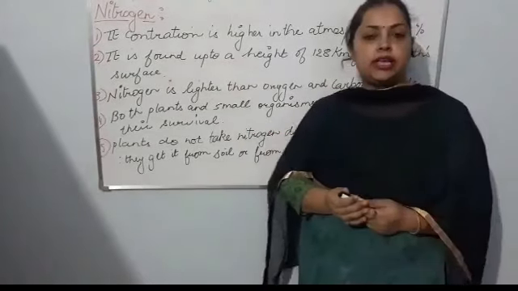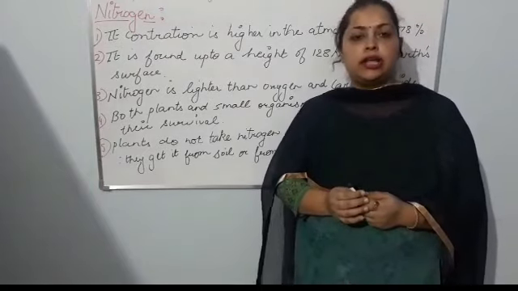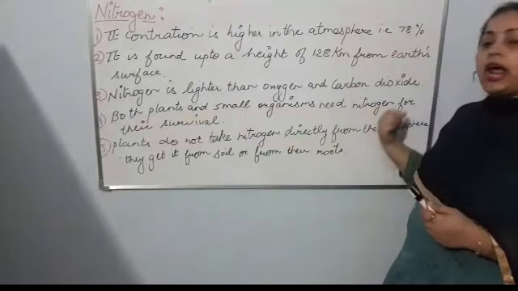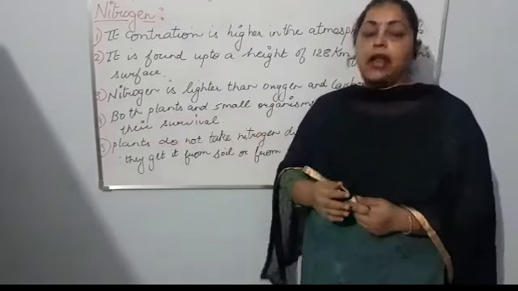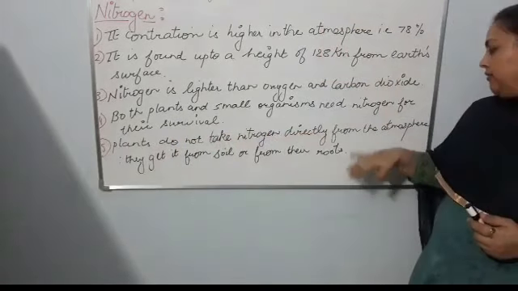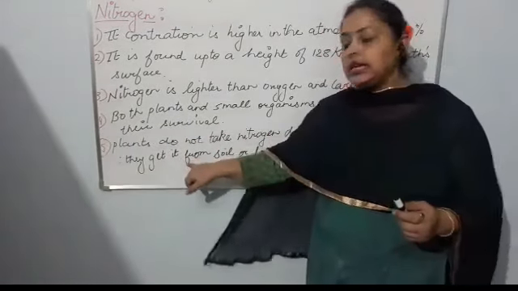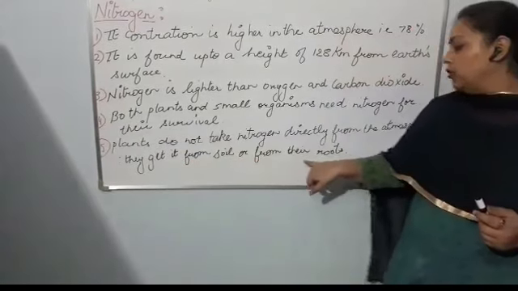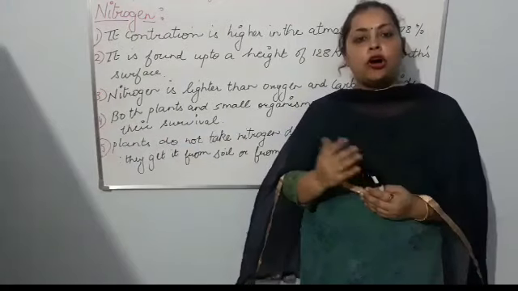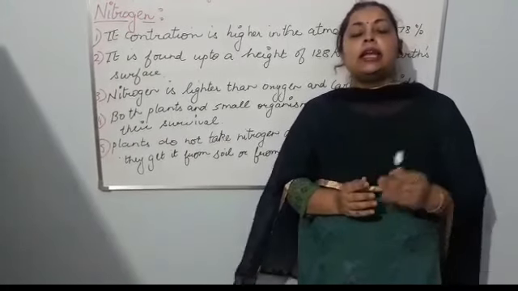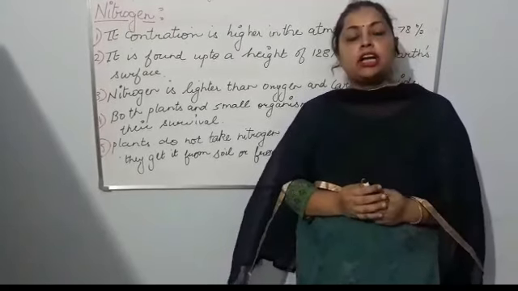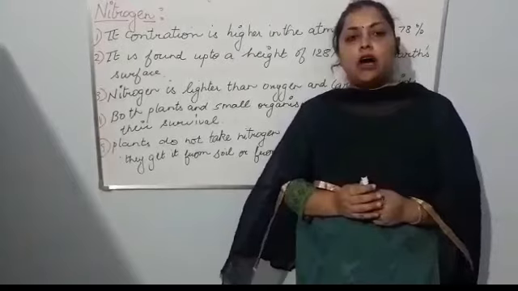Next question arises, what is the use of nitrogen in the atmosphere? Both plants and small organisms need nitrogen for their survival. And how do they get that nitrogen? Plants do not take nitrogen directly from the atmosphere. They get it either from the soil or from the root of the plants. Next, nitrogen is tasteless, odorless and colorless, and it helps in the burning. And it is difficult to have a control on fire without nitrogen.